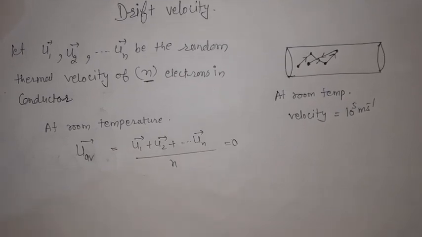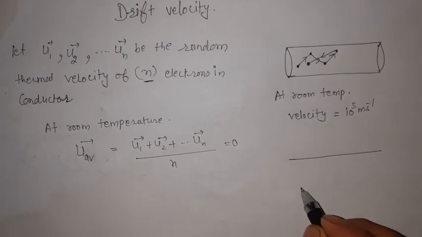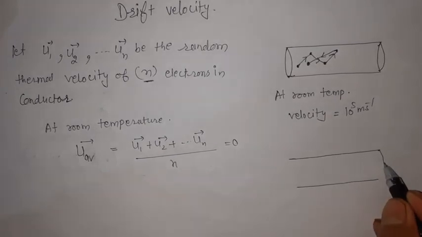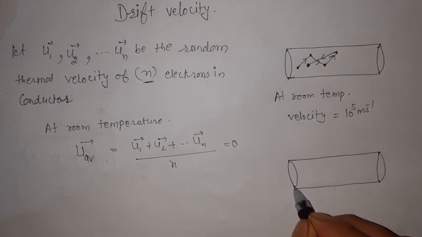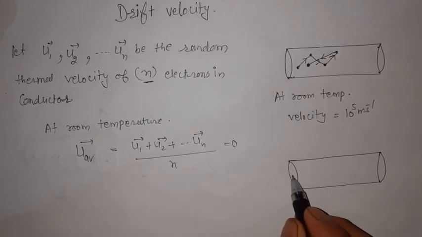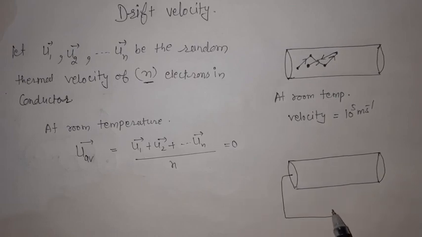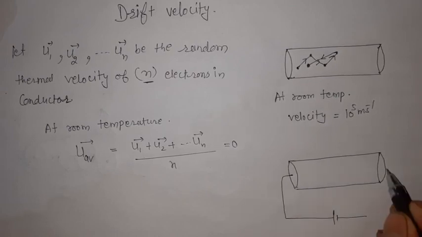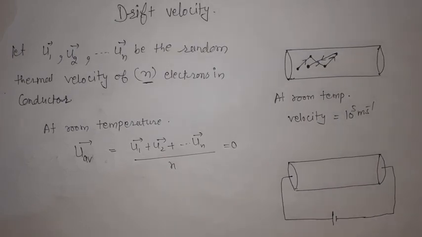Now, students, if across the ends of this conductor we maintain a potential difference, for this I have connected the left terminal with the positive terminal of the battery, and the right end of the conductor with the negative terminal of the battery.